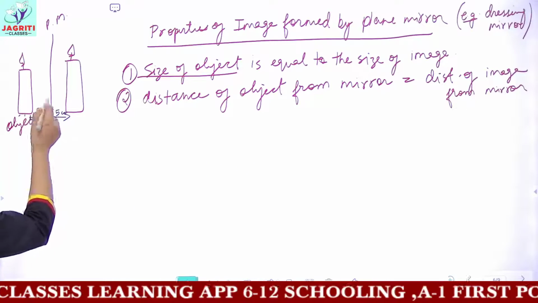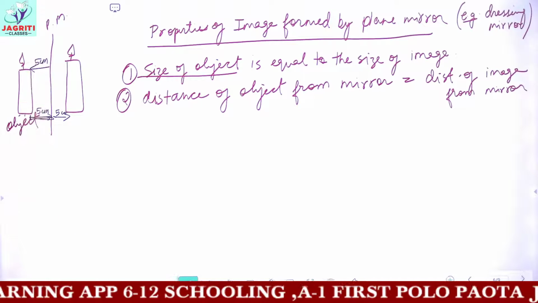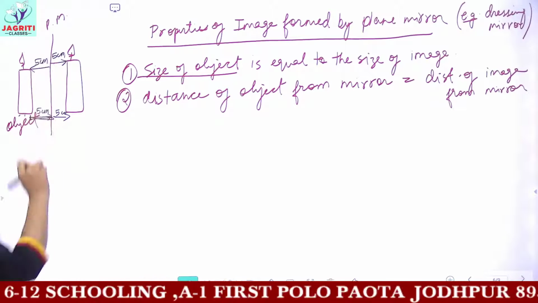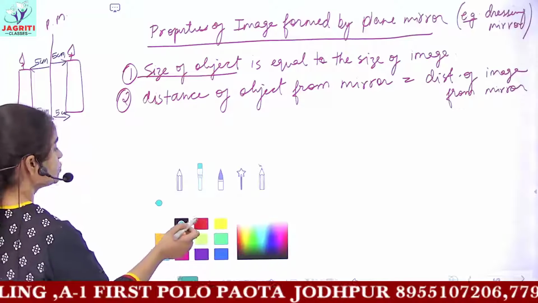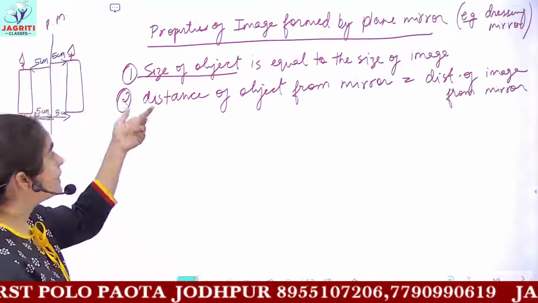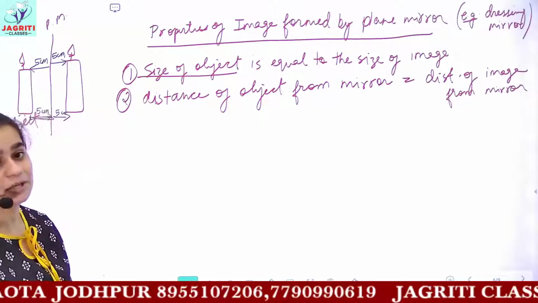Distance of object from the mirror is what? It is 5 centimeter. So the distance of image from the mirror will also be 5 centimeter. So this is the second property of the image. The first one was size of the object is equal to size of image. Then we say distance of object from mirror and distance of image from the mirror is equal.